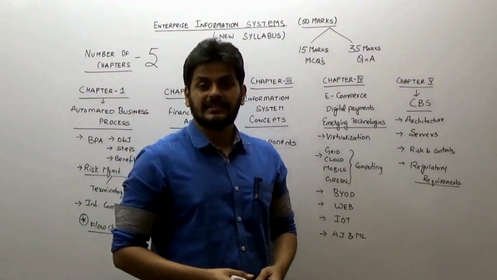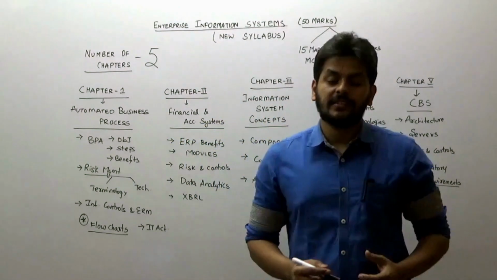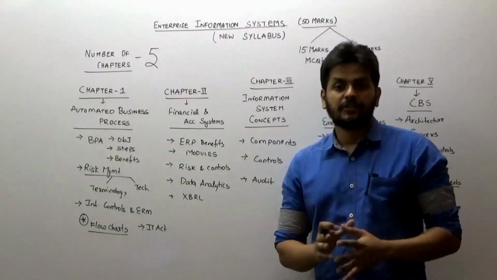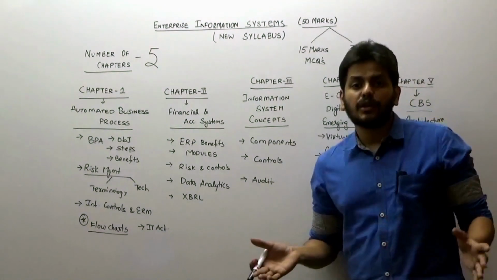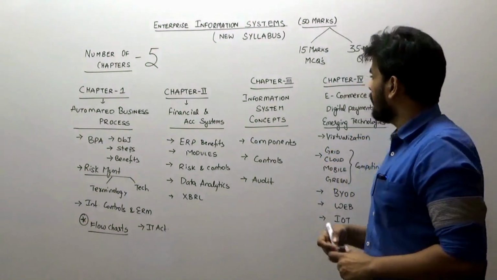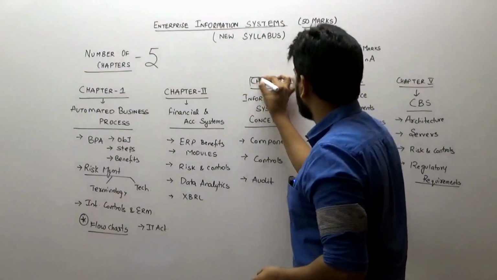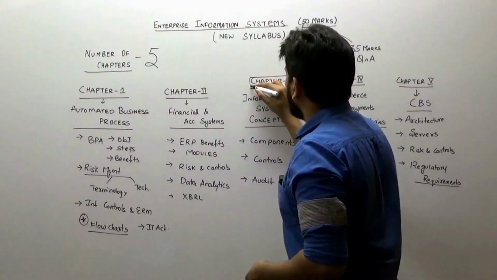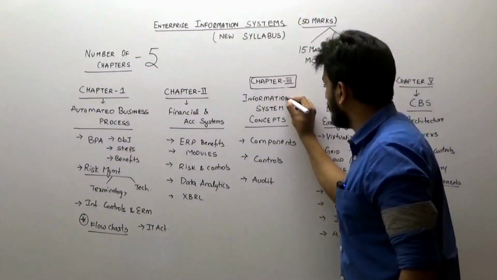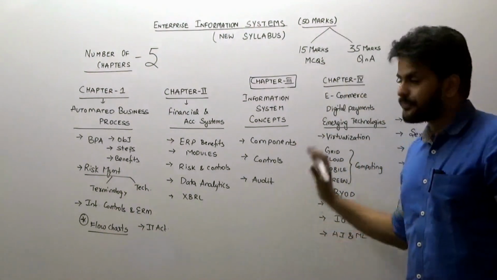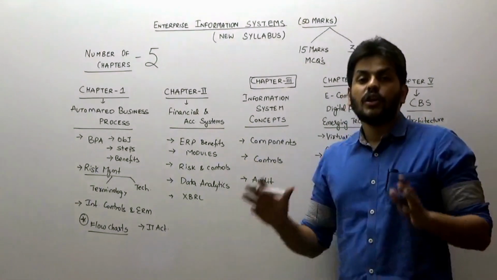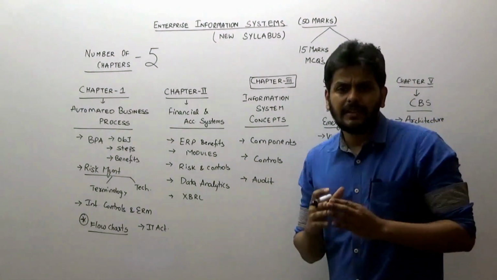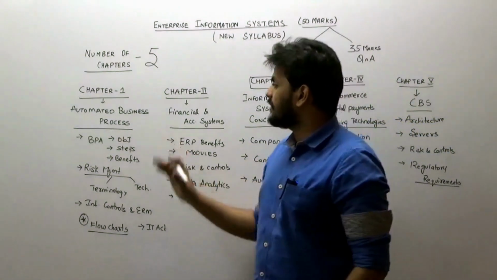Let's now look at the syllabus breakup of EIS and then decide the preparation strategy. Now obviously chapter 3 is the biggest chapter of your whole syllabus. So I will obviously have major emphasis on chapter 3. But also I understand chapter 3 has some content which is slightly technical. So what we need to build our base on is chapters 1 and 2, on some concepts which are very, very scoring. Let's start with chapter 1.